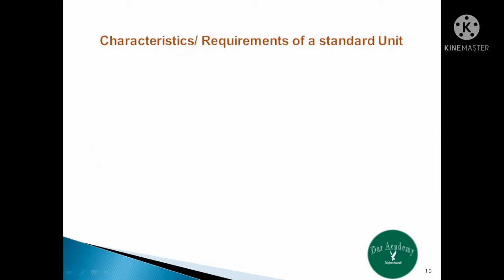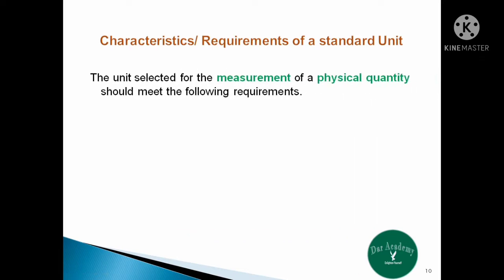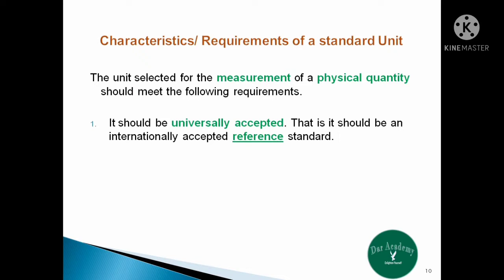Now let us discuss the requirements of a standard unit. The unit selected for the measurement of a physical quantity should meet the following requirements or characteristics. Number one, it should be universally accepted, that is, it should be an internationally accepted reference standard. For example, if we take kilogram as a standard unit for mass, it should mean the same in India, UK, or any other place in the world.